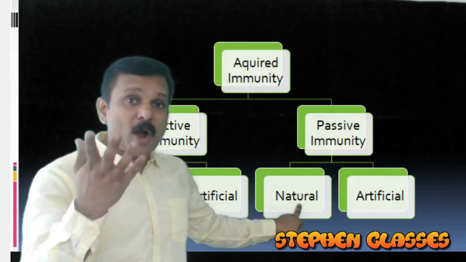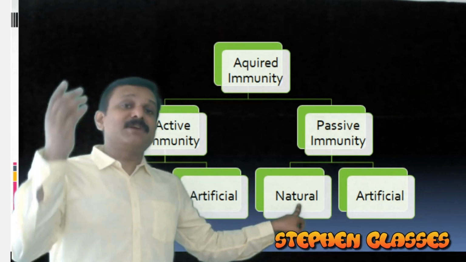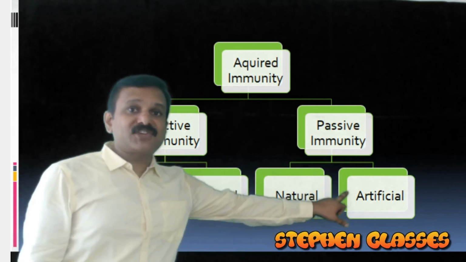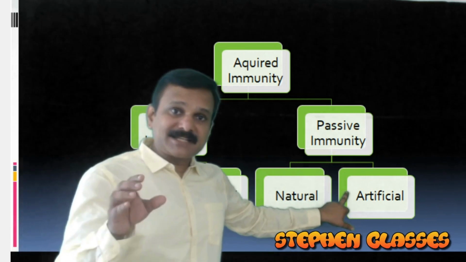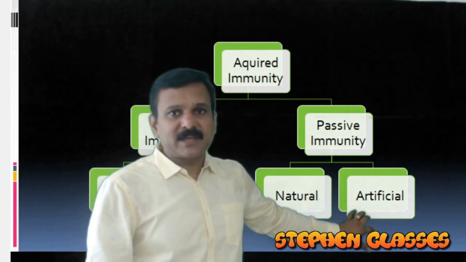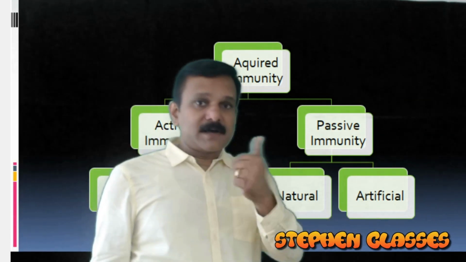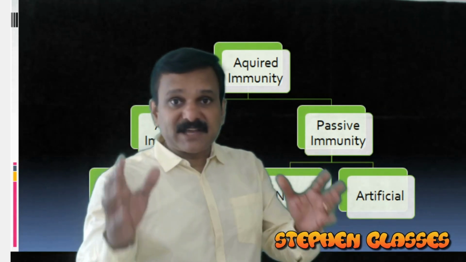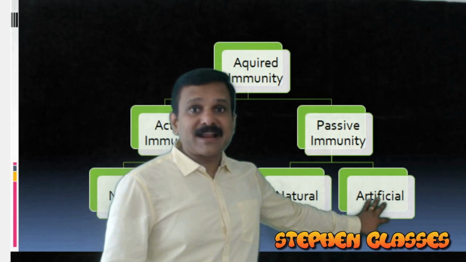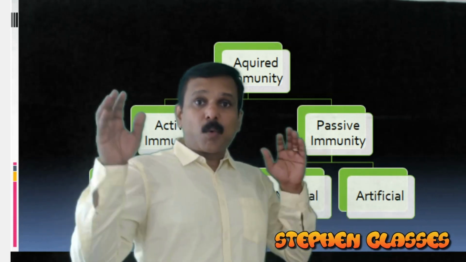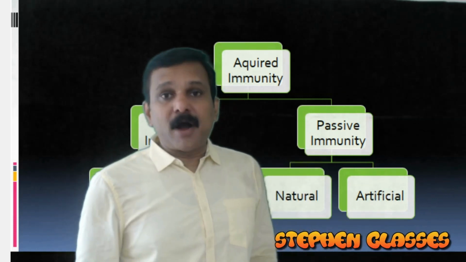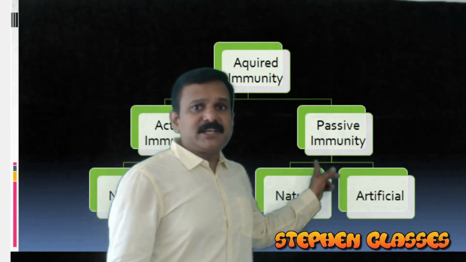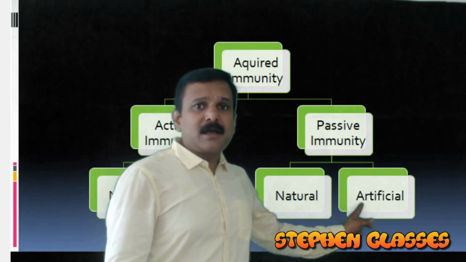So to the newborn, it is IgA, but to the fetus, it is IgG. Remember that point. Now, artificial. Artificial means when you are injecting antibodies deliberately. Or you can say in the case of snake bite, in the case of tetanus toxin. These are the two examples given in your NCERT for artificial kind of passive immunity, where we inject the pre-formed antibodies deliberately. So passive immunity is also of two types, natural and artificial.